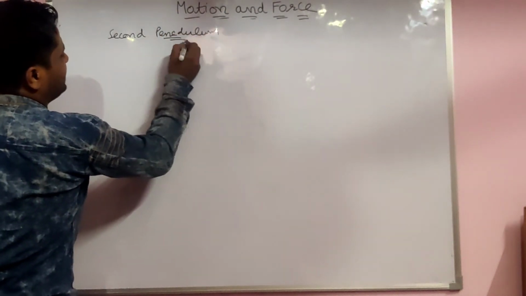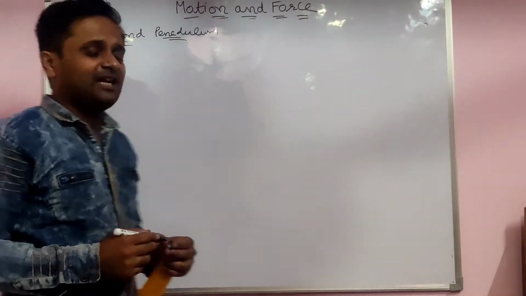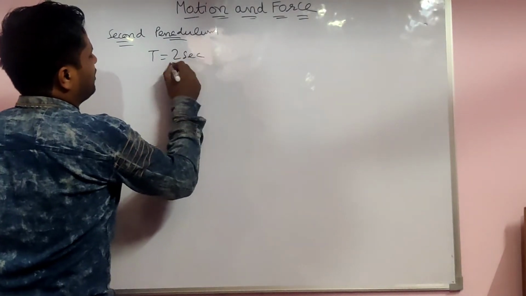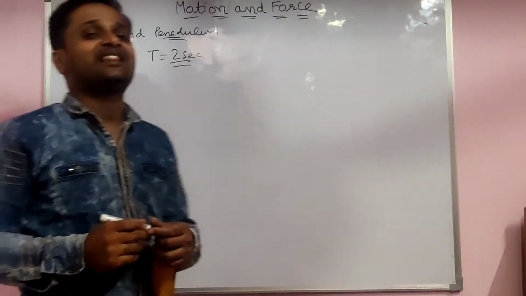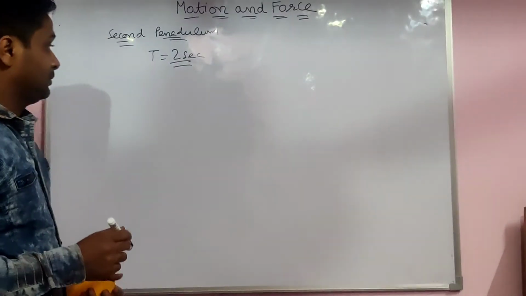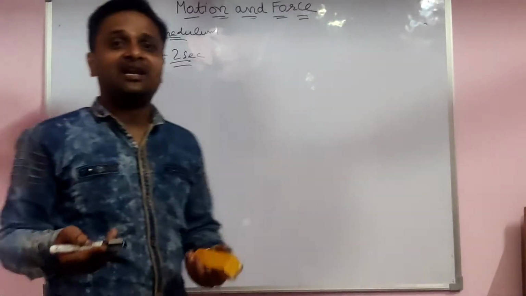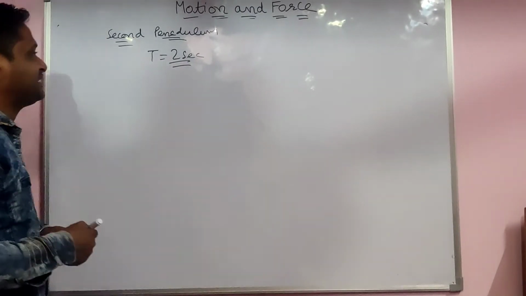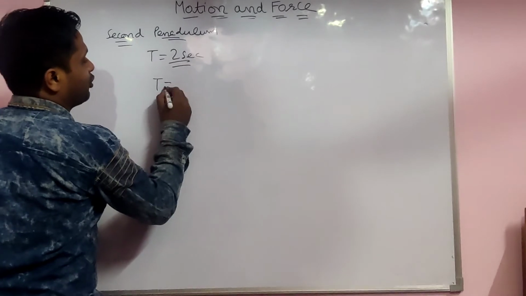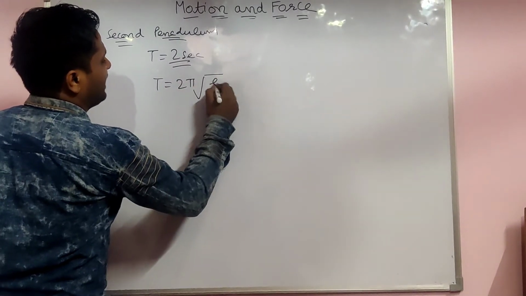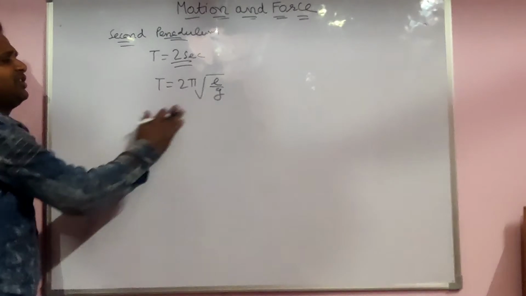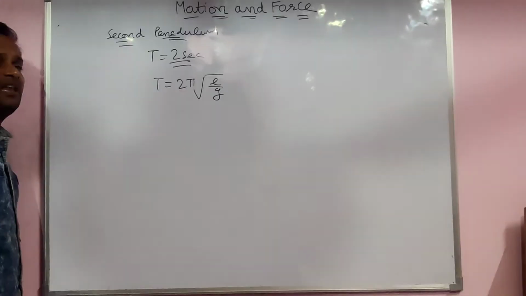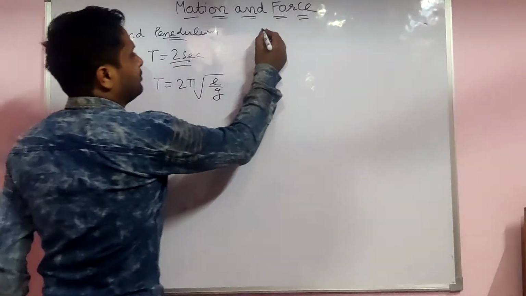Second pendulum. Any pendulum which has a time period of 2 seconds is called a second pendulum. You know the time period depends upon the length. If you want to find out the length of the second pendulum, how are you able to find it? The formula is like this: T equals 2 pi under root L by G. This derivation is not in your book. You have to do it. How do you find the length of string of the second pendulum?